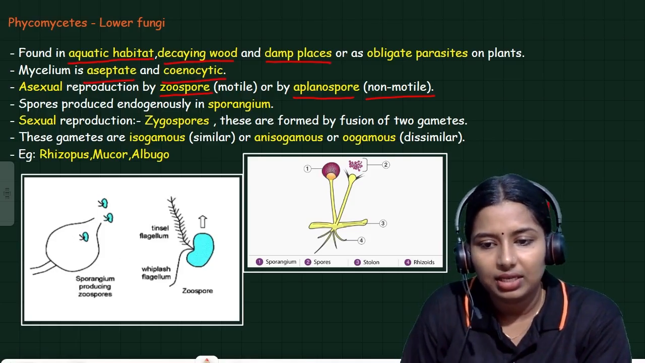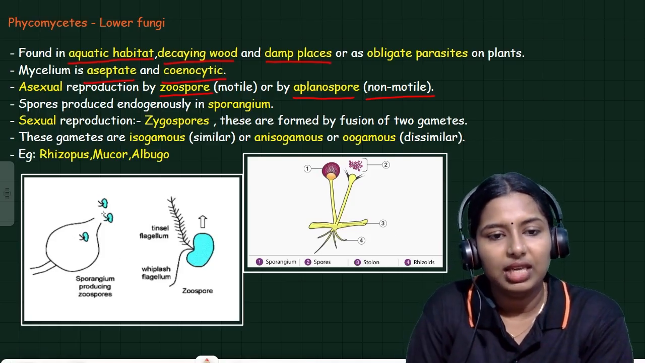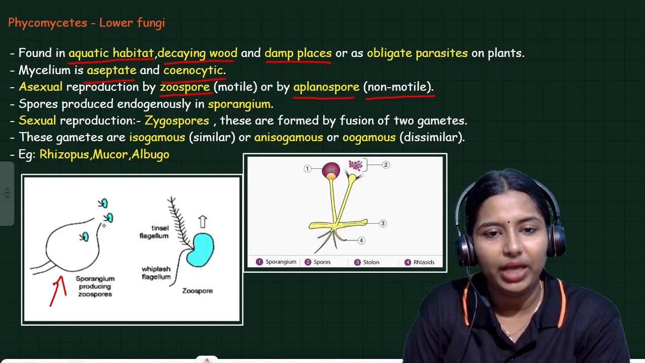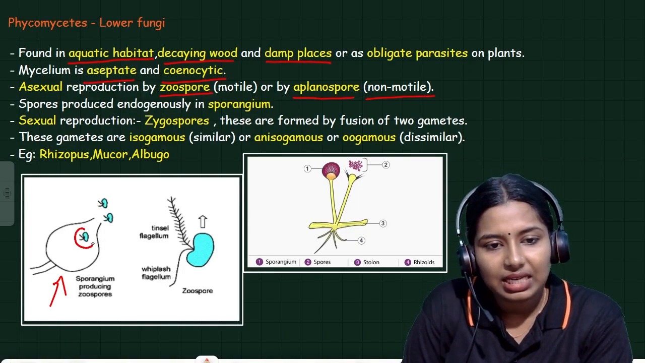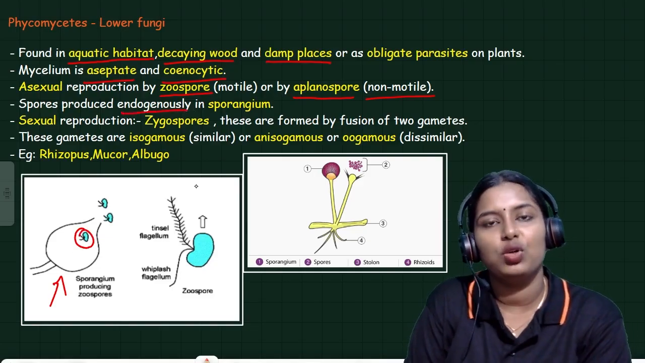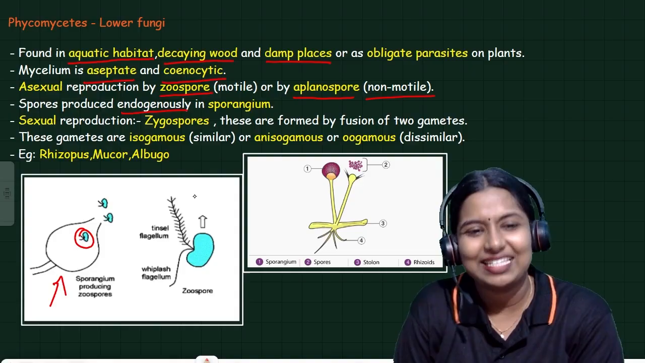This is the image of a sporangium. And the spores are present inside the sporangium, so it is called endogenous. The spores are produced endogenously.